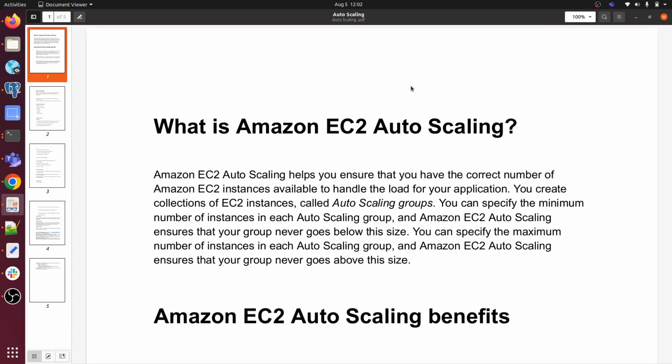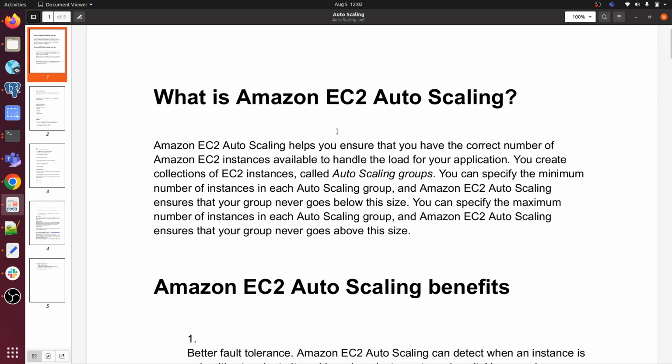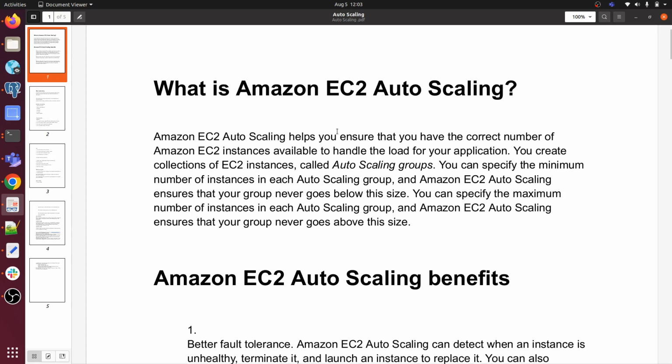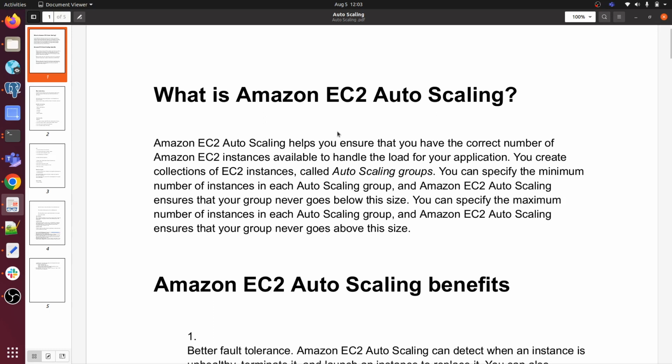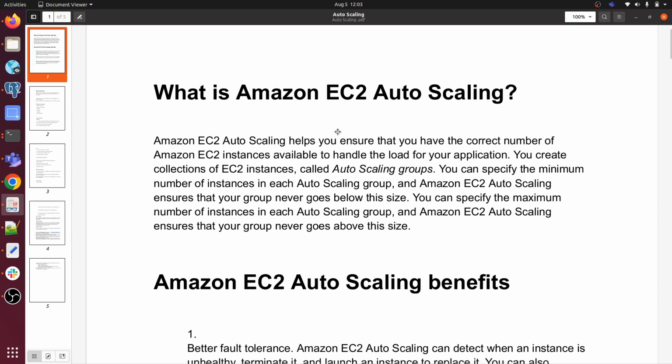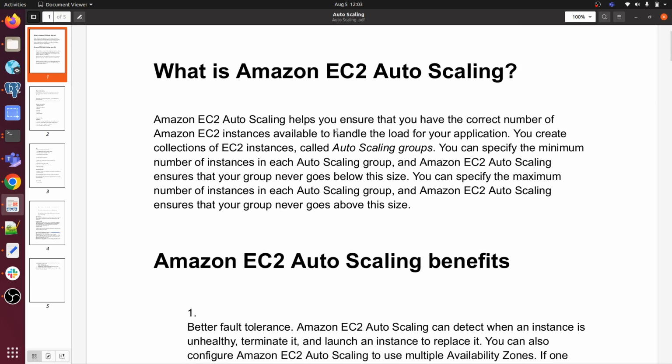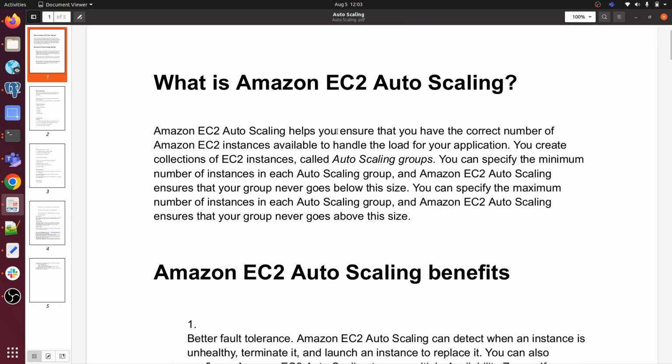So today our topic is AWS auto scaling. What is auto scaling? How can we create auto scaling in AWS, and why do we use it? What is the purpose of using auto scaling? In this video, I will be discussing that. So let's go through the theoretical part first, then I will show you the lab, how exactly we can create it, and what the cases are that come under EC2 auto scaling.